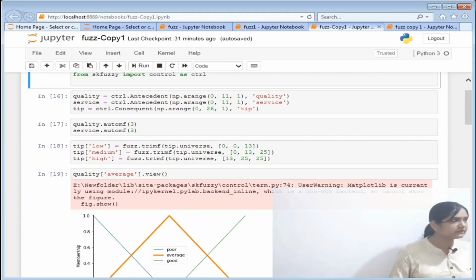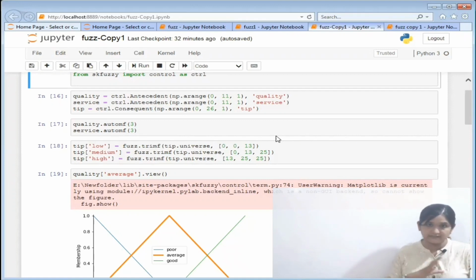So next, after we are all set with the input and output variables, all defined, now it's time to go for membership functions. For quality and service I have used automf, that is, automatically it will assign the membership values. Membership functions, everything will be done automatically, and here you can see I have written in the parameter quality.automf and service.automf, and I have given the parameter as 3. Why 3? Because quality and service have three regions, that is poor, average and good.